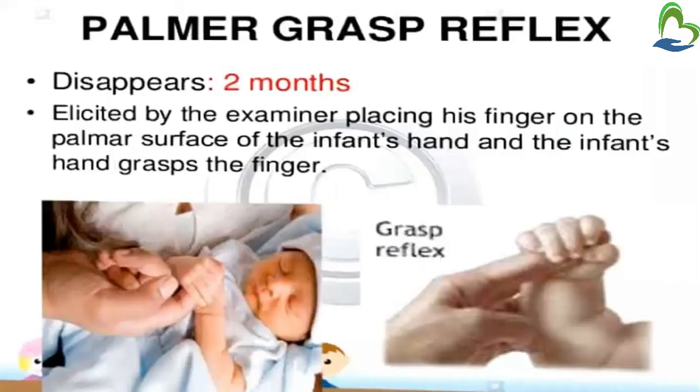Then palmar grasp reflex. This reflex disappears at 2 months of age. It is elicited by the examiner placing his finger on the palmar surface of the infant's hand, and the infant's hand grasps the finger. So for checking palmar grasp reflex, you have to give your finger in the baby's hand. So what will the baby do? Baby will grasp the finger. So this is called palmar grasp reflex.